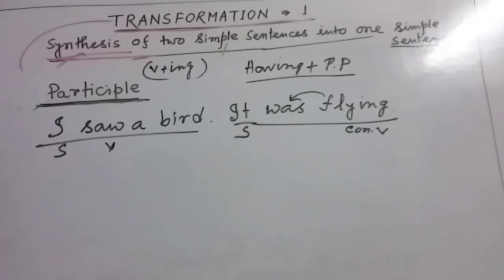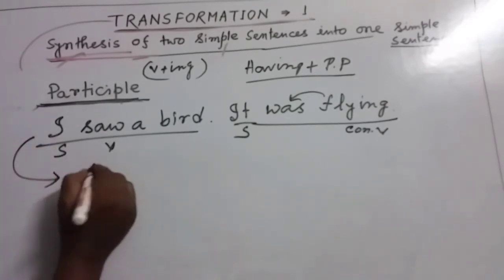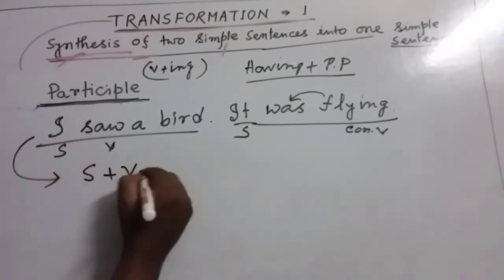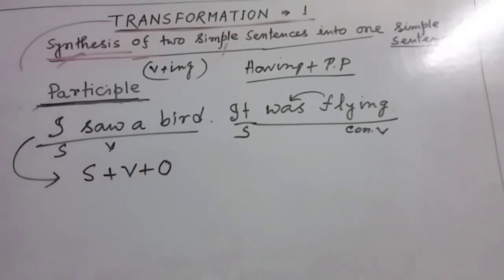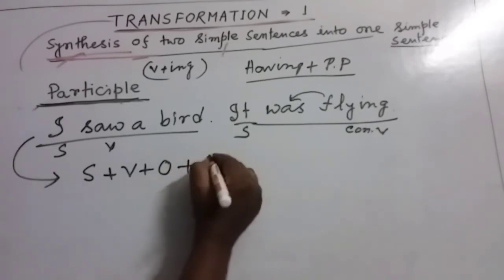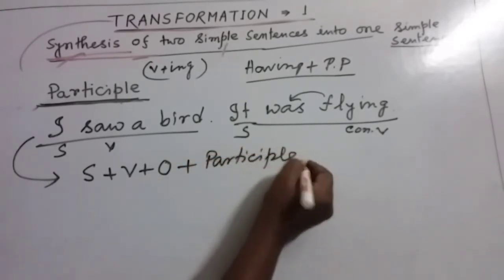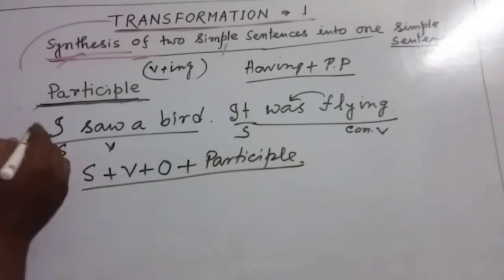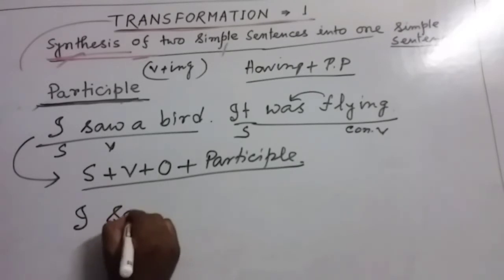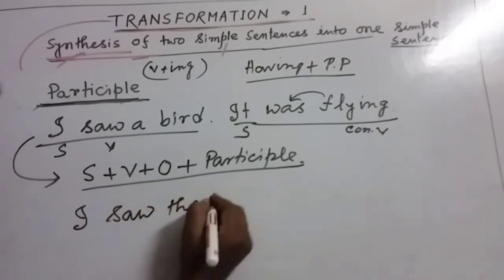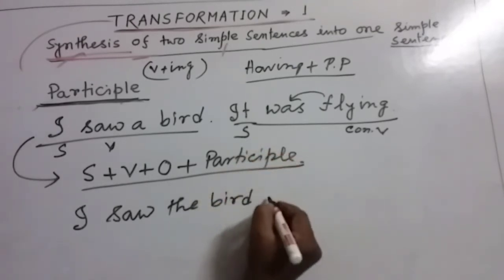This structure can be changed by using a participle in this way: subject, then verb, then if there is any object or other words, whatever is there, and after that participle. In this way we can change it. So my dear friends, we can write down: I saw the bird flying.